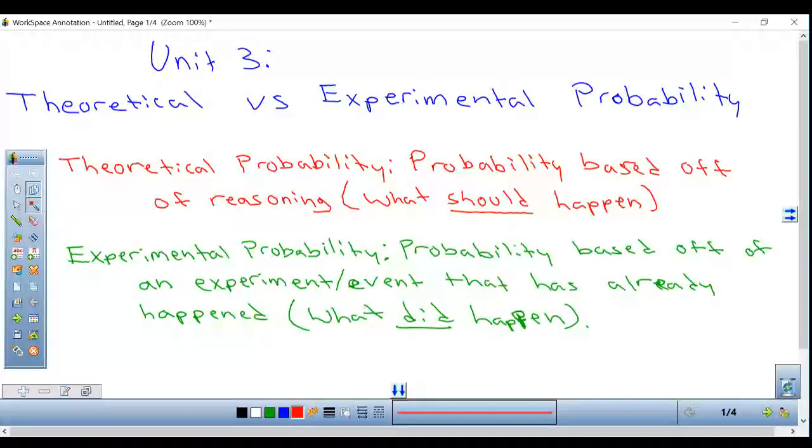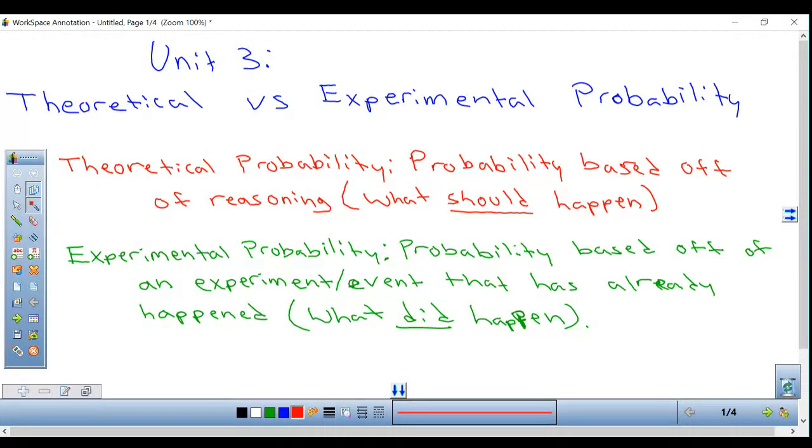Theoretical is probability based off of reasoning or what should happen. It's what we've been talking about in classes, which is what you've already been doing online. For an example, theoretically, if you flip a coin in the air, you have a 50% chance it could land on heads or a 50% chance it could land on tails. That's in theory. Nothing actually happened. It's just kind of what we would expect to happen.